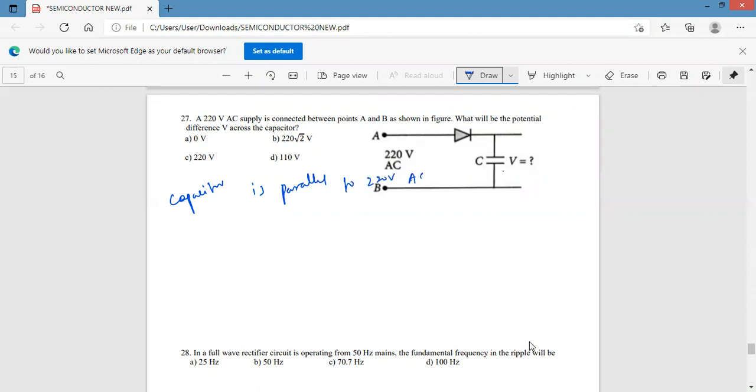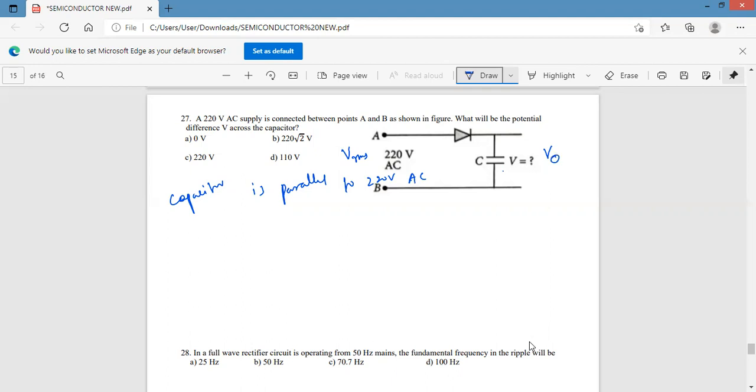Here, whatever the AC voltage we applied is VRMS, and whatever the output we get is VDC. He is asking what will be the potential difference across the capacitor.